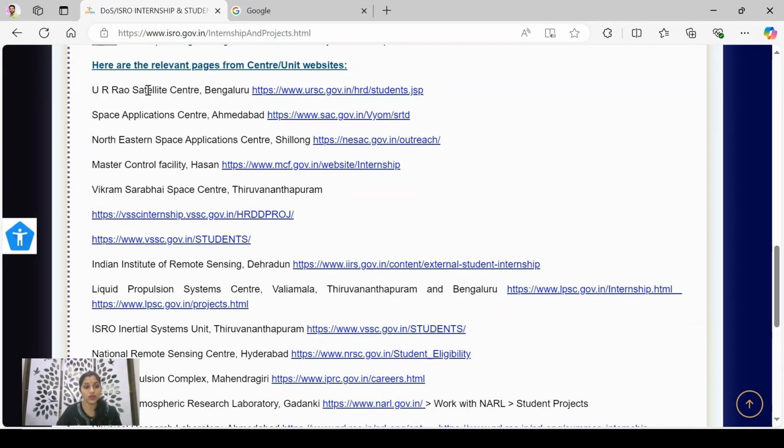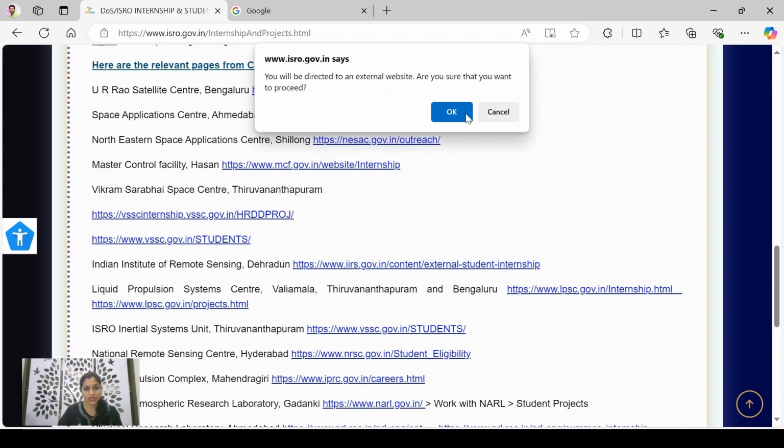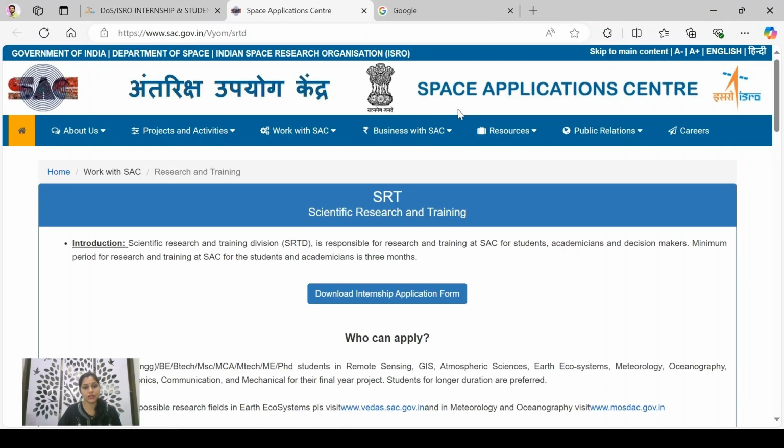Here you can see U R Rao Satellite Centre, Bengaluru is given. Then VSSC, Vikram Sarabhai Space Centre, Thiruvananthapuram is given. IIRS Dehradun is given. So I'll show you for Ahmedabad, Space Applications Centre.